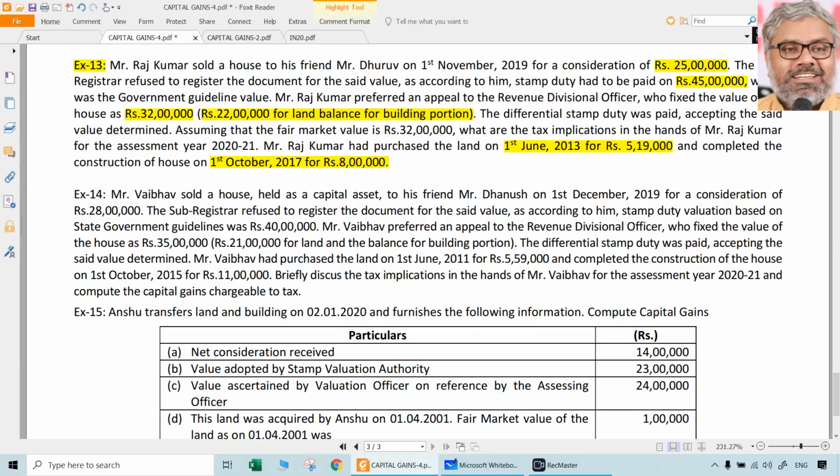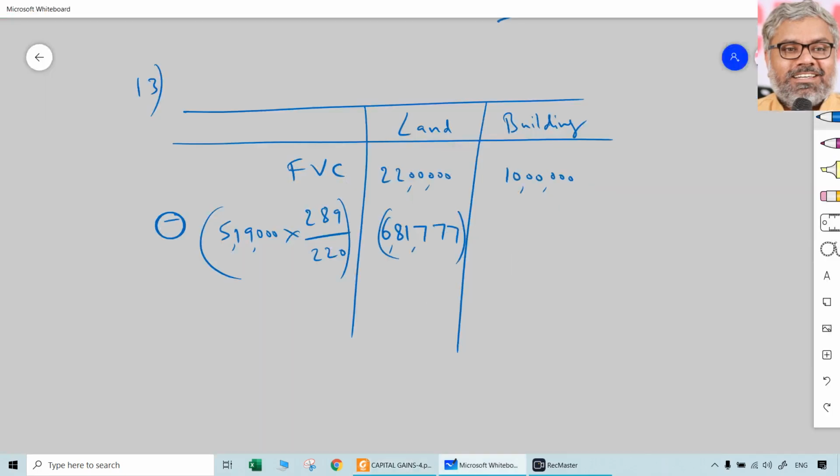Then what about building? Building was completed on 1st October 2017. First of all, look at whether it has completed 24 months or not. Is it a short-term capital asset or long-term capital asset? That also has to be kept in mind. October 2017 to October 2018, October 2018 to October 2019. It was sold on 1st November 2019. It has crossed 24 months, which means it is a long-term capital asset, which means it is eligible for indexation. How much is that indexation and all? 8 lakhs.